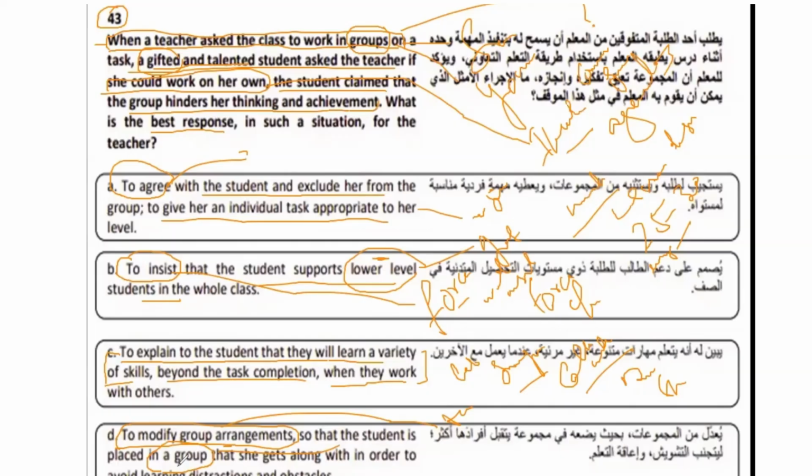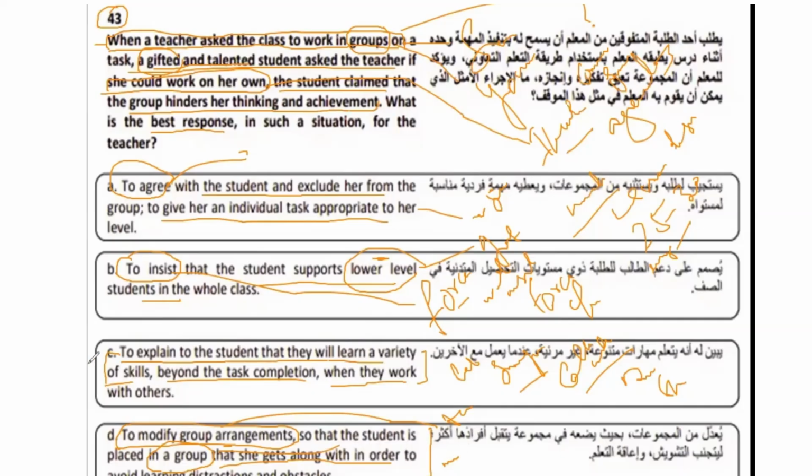The student is placed in a new group, but she has a problem with the group, right? So again, her excuse will remain the same, okay? That she gets along with it in order to avoid learning distraction. So she has the hindrance with the group, and if you modify the group again, the question will remain the same.